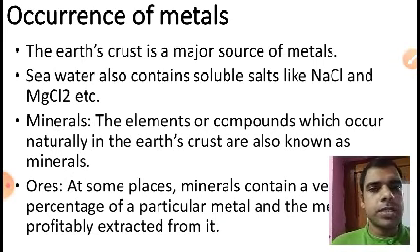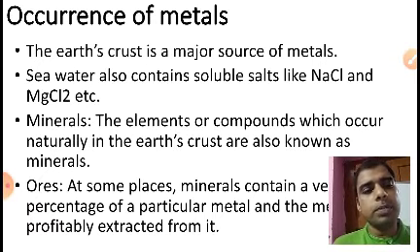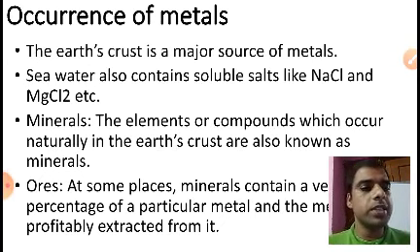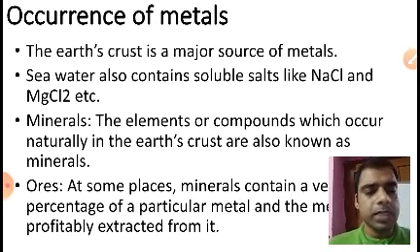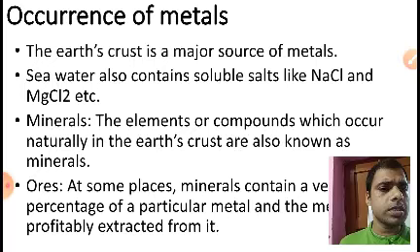Okay, dear students. So this is a video of class 10 for the week, and in this video, we are going to talk about the chapter metals and non-metals, and we are going to deal with the topic, the occurrence of metals, and the various sources from which we are actually obtaining the metals. Okay, now, what are these sources, and from where can we obtain these metals? Occurrence means from which sources we are actually obtaining that metal.